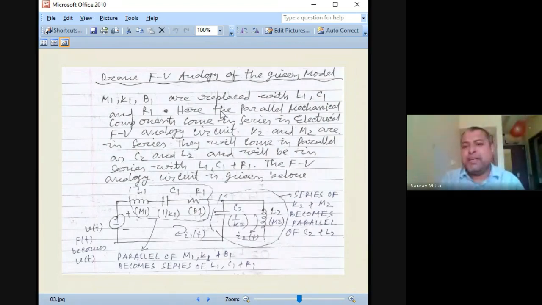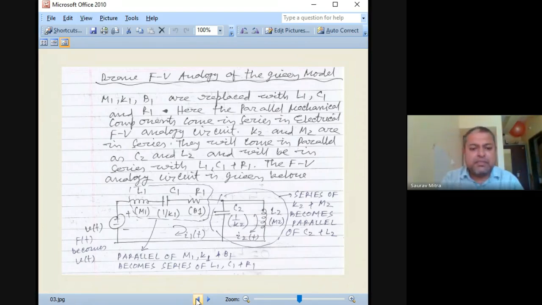So what are the changes to be made? If FV analogy, how to do that? So M, B, K are replaced by L, 1 by C and R. So here the parallel mechanical components come in series in FV analogy. K2 and M2 are in series. So they will come in parallel as C2 and L2. So this is not parallel. Yeah, these two are parallel. You're finding.